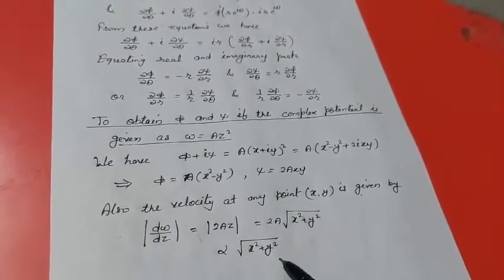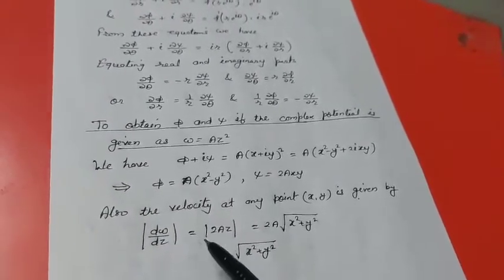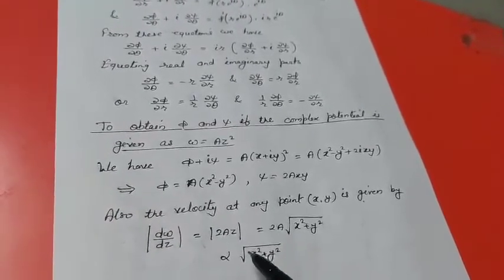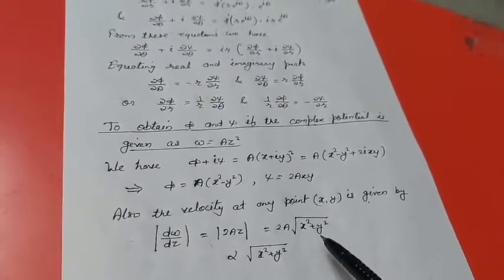which varies directly, means dw by dz varies directly as the distance from the intersection of the boundaries.